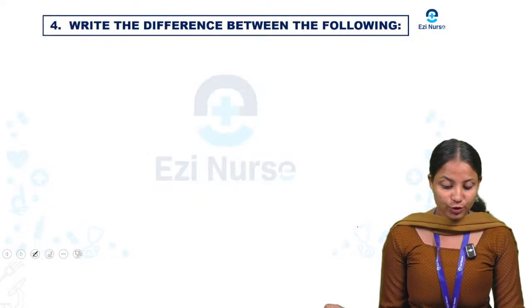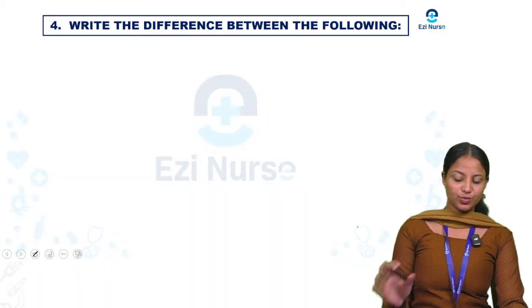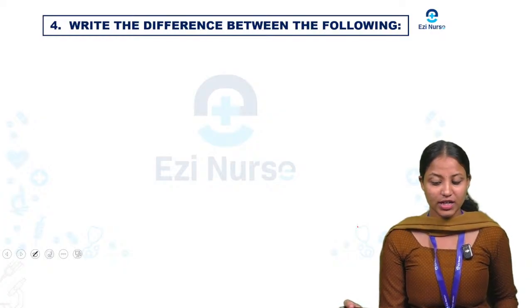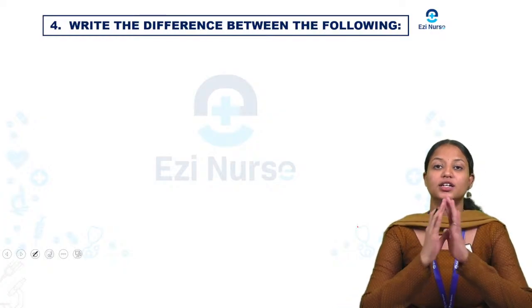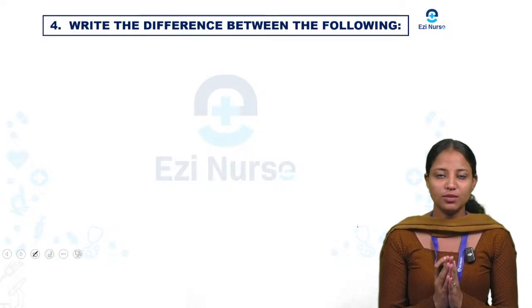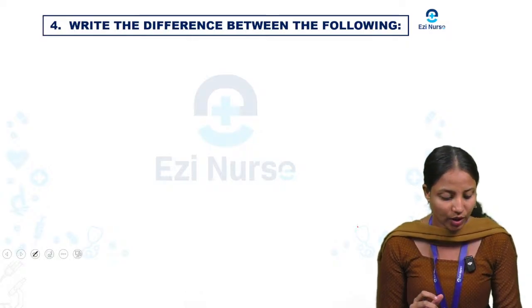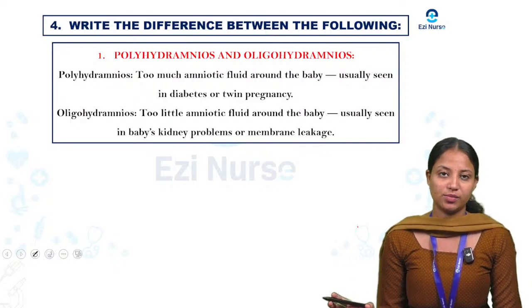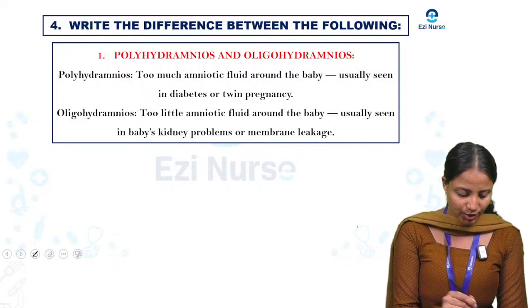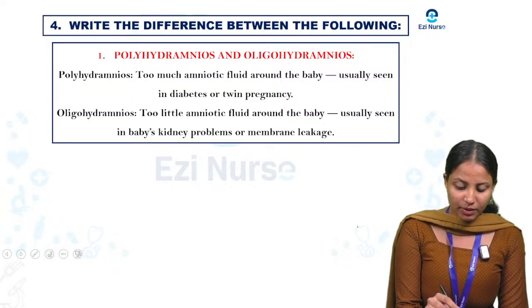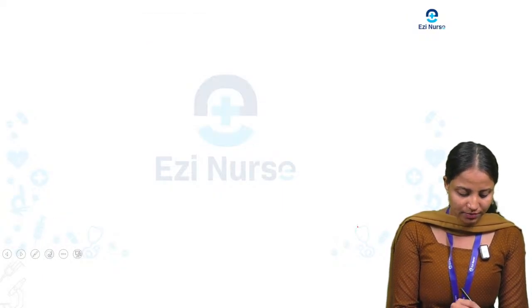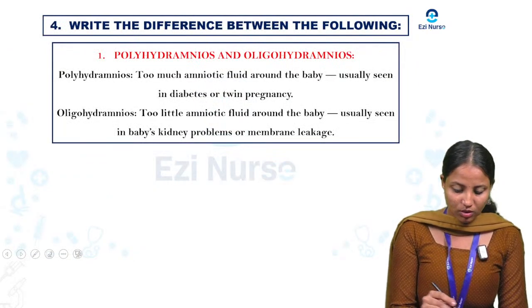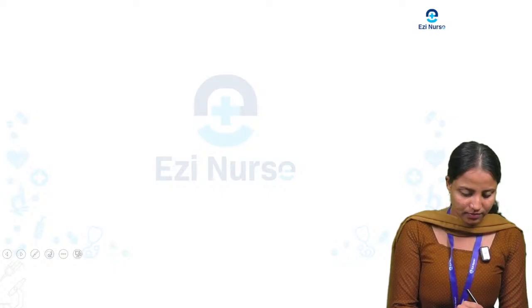Okay, next we are moving to write the difference between the following. It is also important. You can write by drawing columns, and you can write it in an attractive way. Okay, so here we can see the first question, polyhydramnios and oligohydramnios. In the meaning of poly, what do you mean by poly? Poly means more than.